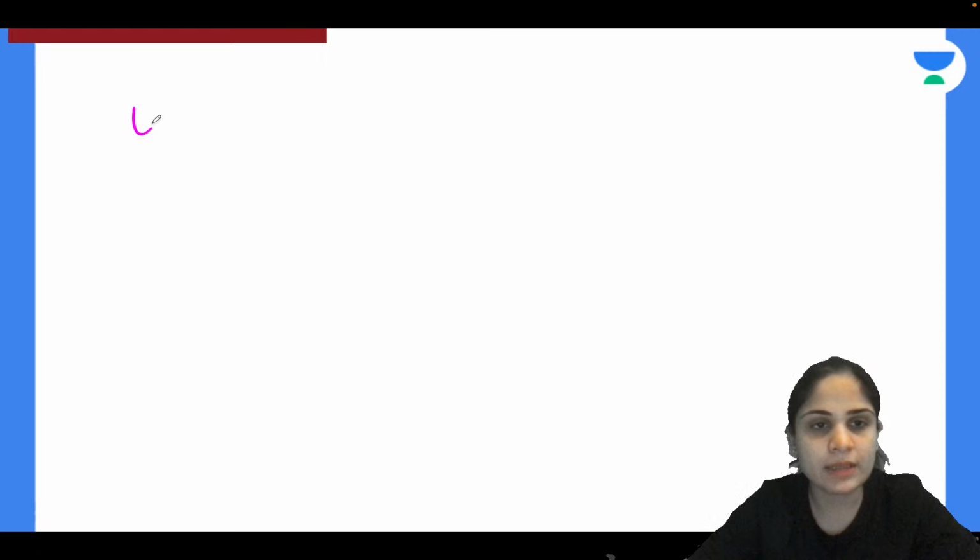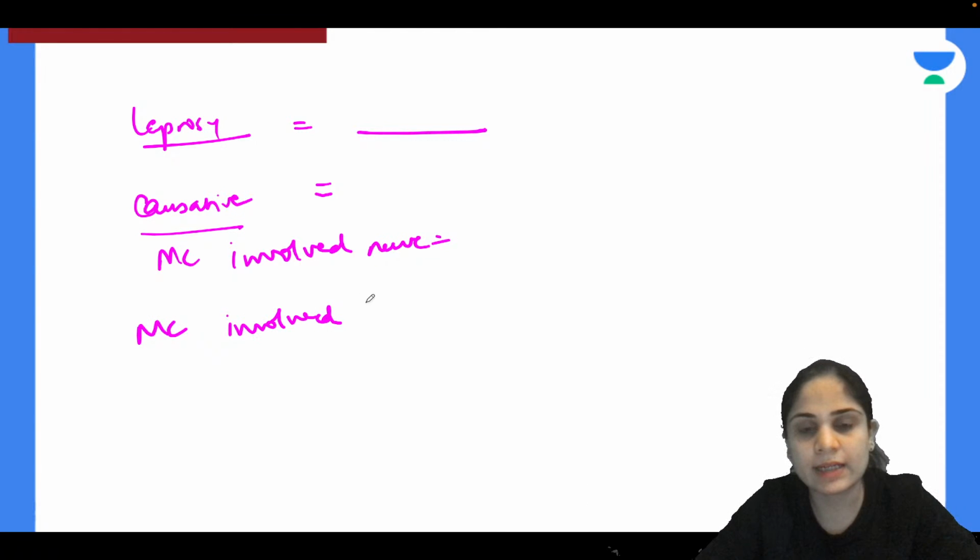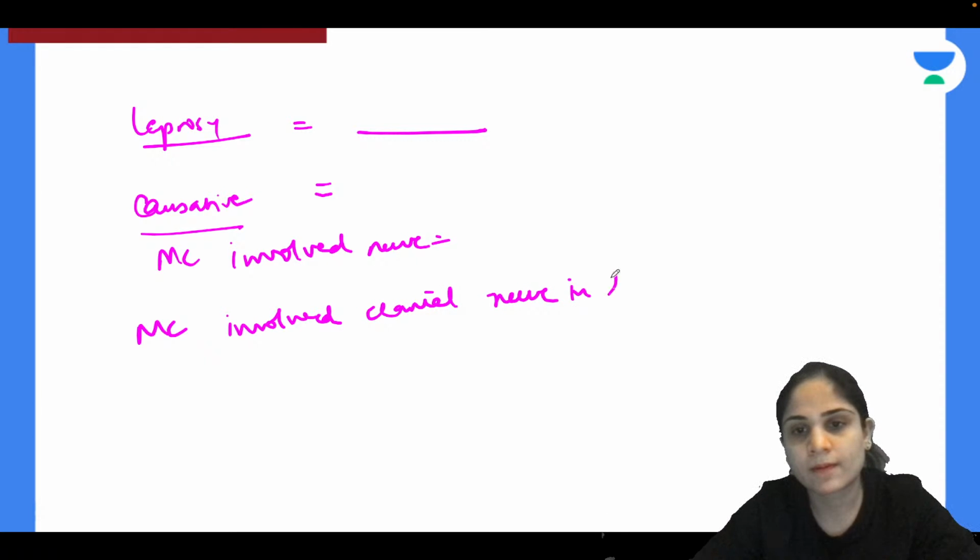Before we go on with the hair cycle, there are a few questions left to ask you about leprosy. You have to tell me the other name of this disease, the causative organism, the most commonly involved nerve in leprosy, the overall most commonly involved cranial nerve in leprosy, and the most common type of leprosy in India.